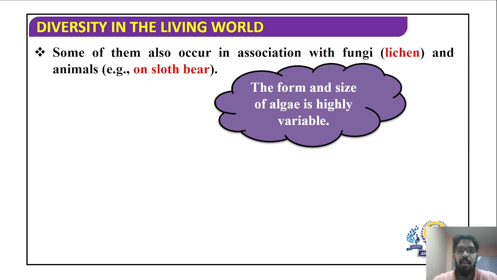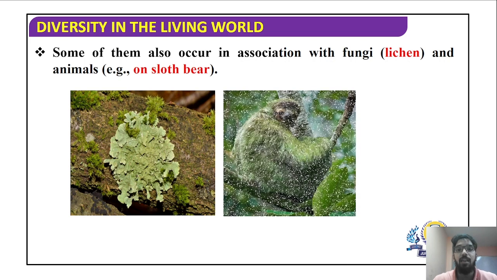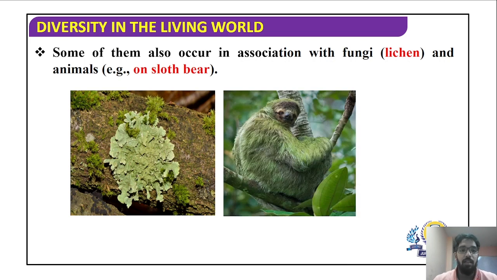The algae's form and size is also highly variable. They vary from microscopic forms to large plant-like kelps, which are as long as 100 meters. This is an example of lichen, whereas this is an example of an algae which is in symbiotic association with sloth. You can see that the fur of sloth is green. It is because of the presence of algae.